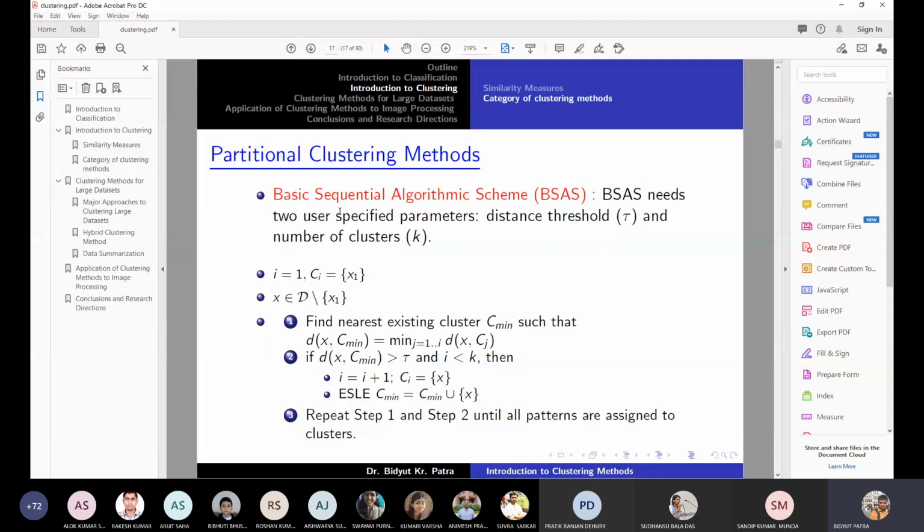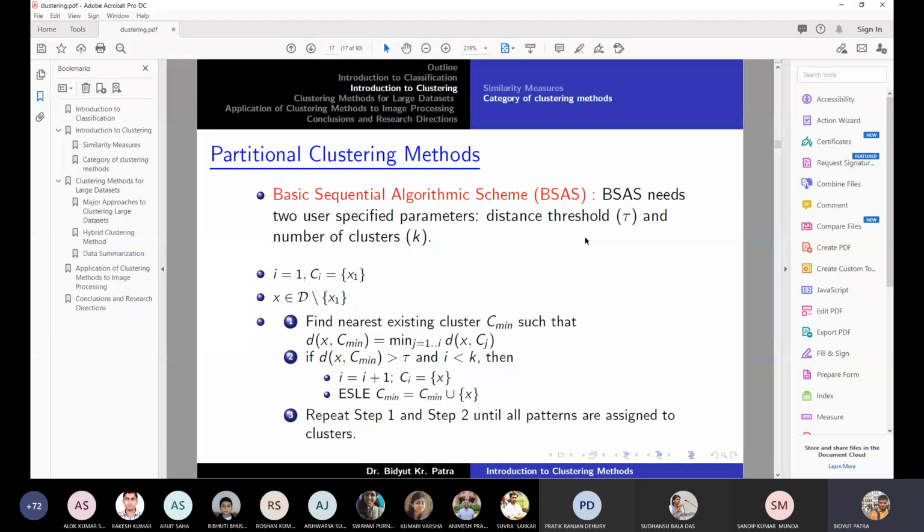Therefore one parameter is the number of clusters. Another parameter is the distance threshold, which is the distance from one cluster to another cluster. So 2 parameters need to be provided to this clustering approach. Once we identify these 2 parameters, then the algorithm can work on identifying the clusters in the data set.